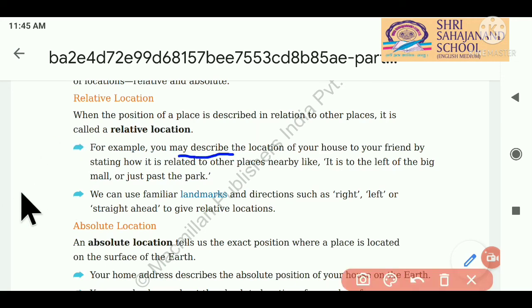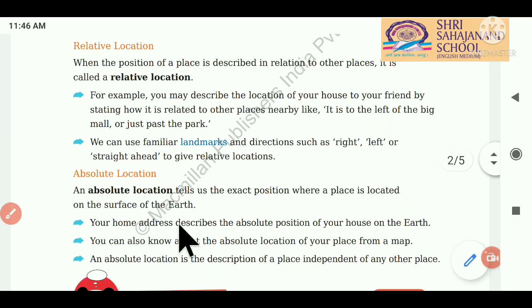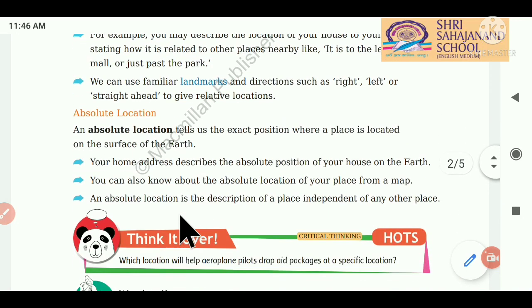Again I will repeat students here that relative location is when the position of a place is described in relation to other places, it is called a relative location. Okay, and we can describe our address by giving some of the nearby places' names or the famous landmarks also we can tell them. So it is very much helpful to find the address of any people. So that is the relative location. Now students, we will study about the next type of location, that is the absolute location.